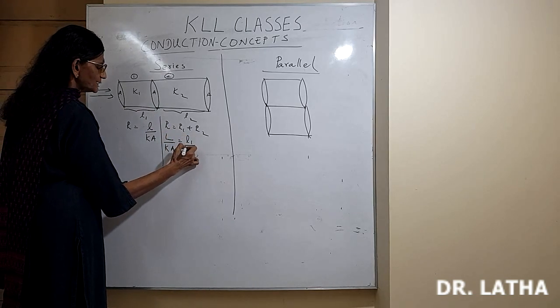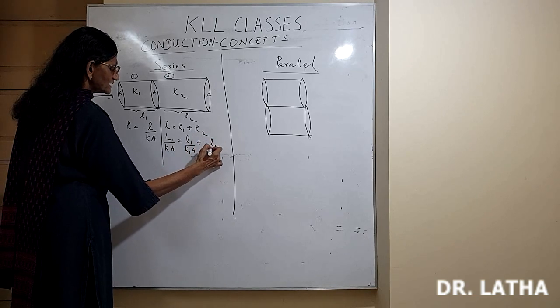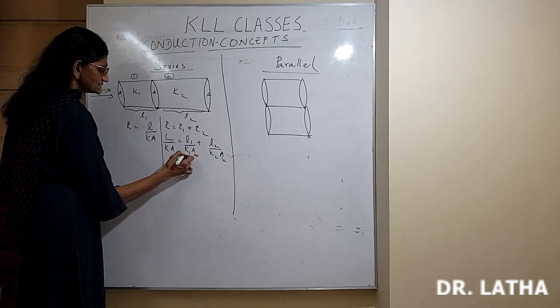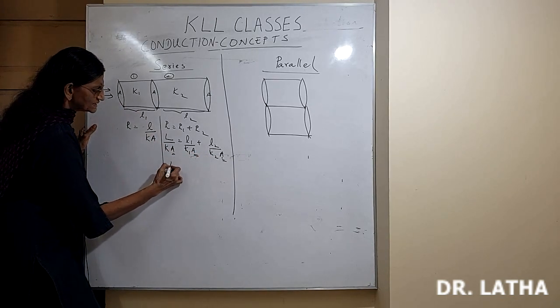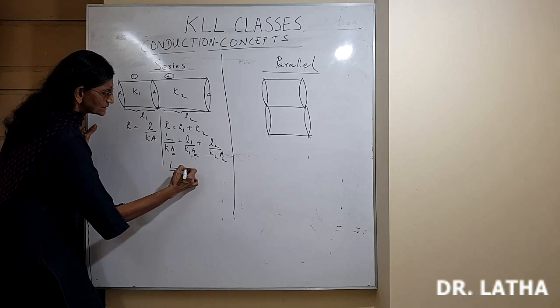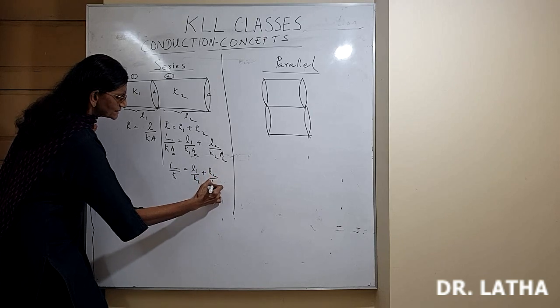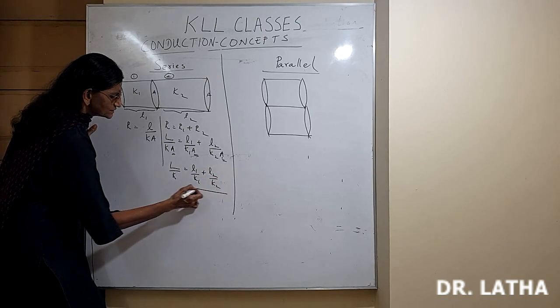L1 divided by K1A plus L2 divided by K2A. A is common, cancels everywhere. So what is the formula for conductors in series? L by K is equal to L1 by K1 plus L2 by K2. If there's a third one, L3 by K3. Like that it will go.